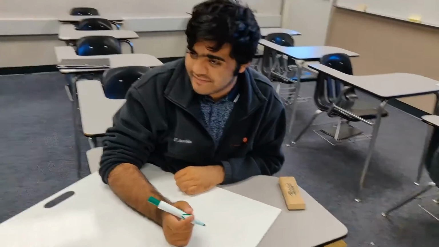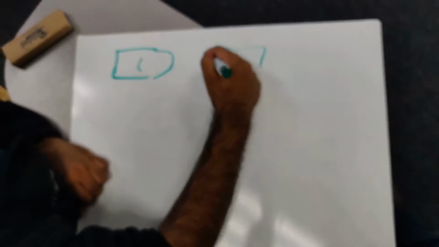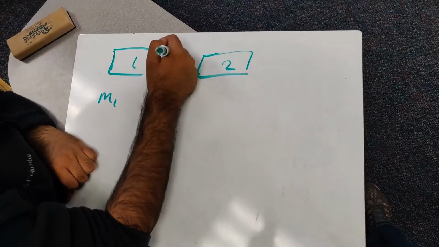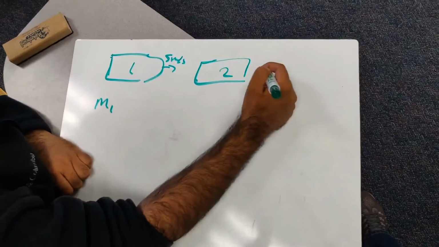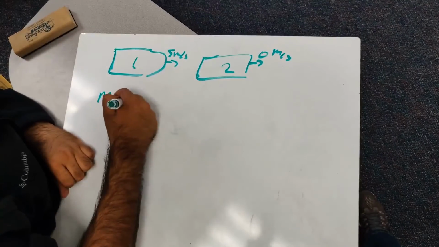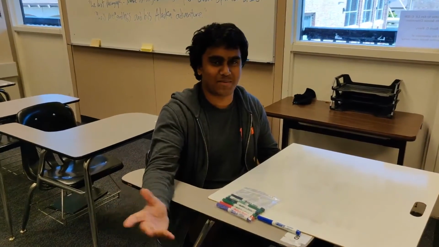I have an example. Let's say two blocks of equal masses collide on a very icy surface, and the initial velocity of the first object is 5 meters per second, and the second block is at rest. What are the final velocities of both objects, given that they don't stick to one another? How am I supposed to solve this problem if I don't know the masses of the blocks? This is a bad problem.